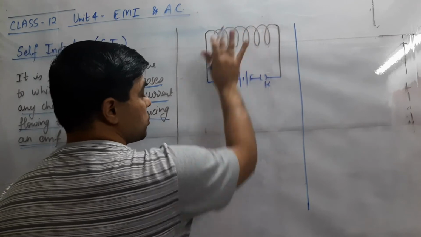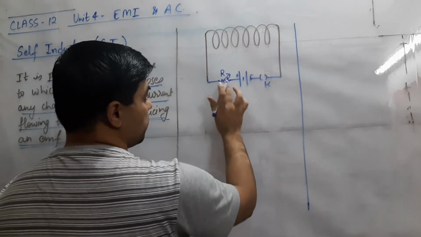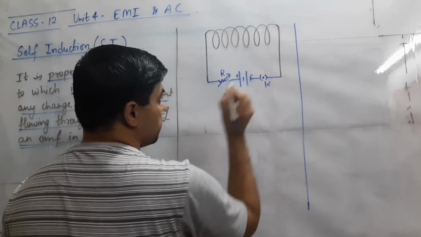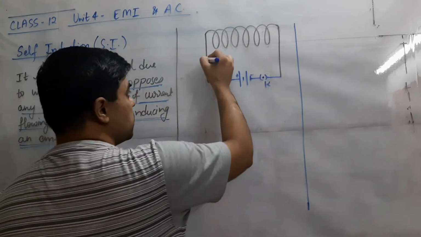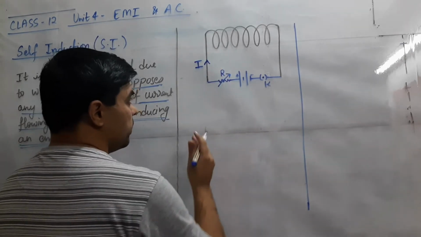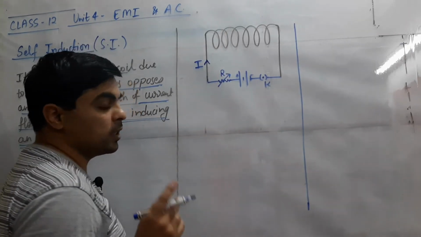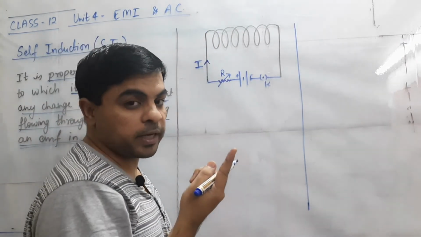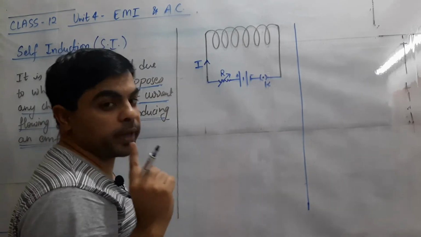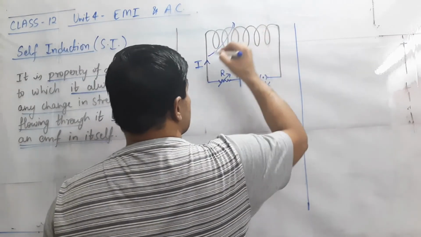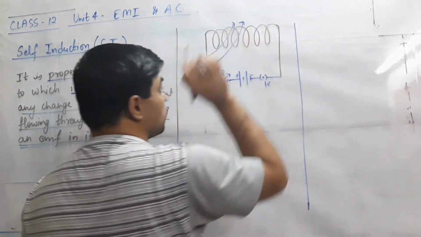This is the solenoid coil connected with a source of EMF, which will produce electric current in the circuit when this key is closed. So a certain current I is passing through it. The moment current starts passing through it, this current will have magnetic effects, that we have already studied, and this current will produce certain magnetic field lines passing through this coil.